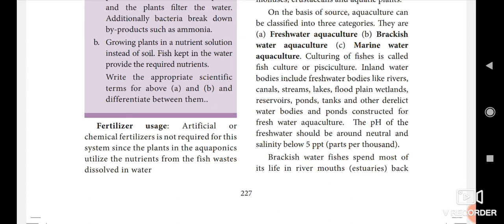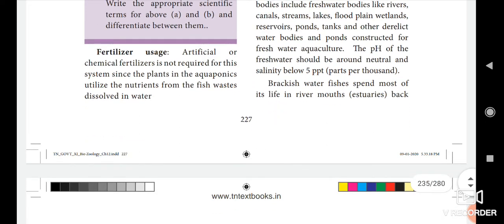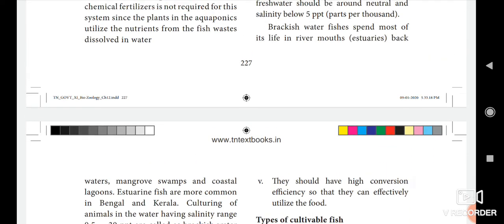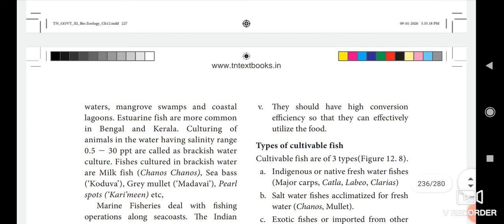The next one is brackish water fishes. Brackish water fishes spend most of their life in river mouths. River mouth means estuaries. What is meant by estuaries? It is called mugathuvaram. Mugathuvaram means the point where sea and river are connected. Okay, that is called an estuary. Here, estuaries, then backwaters, then mangrove swamps. What is meant by swamp? Sadupunilam. Okay, and coastal lagoons.